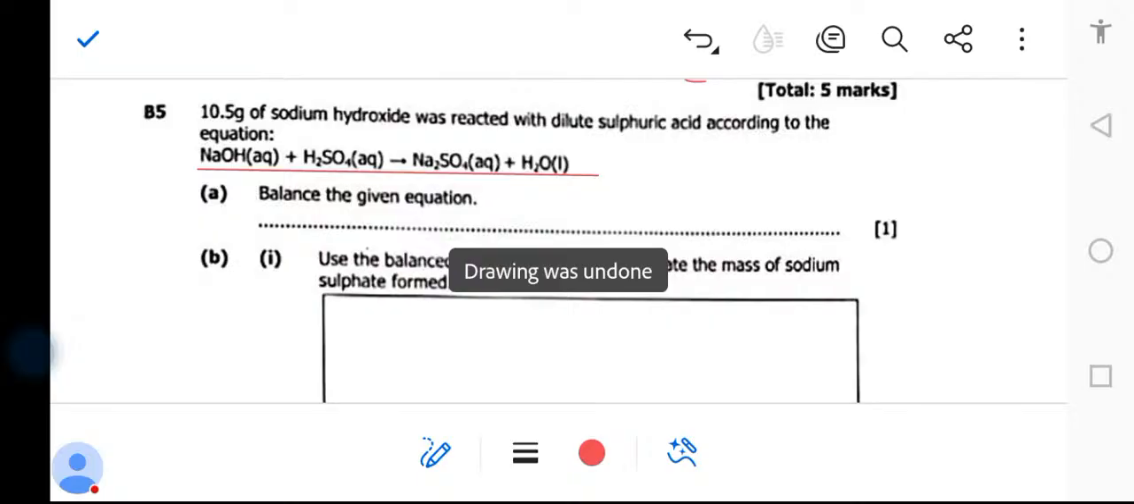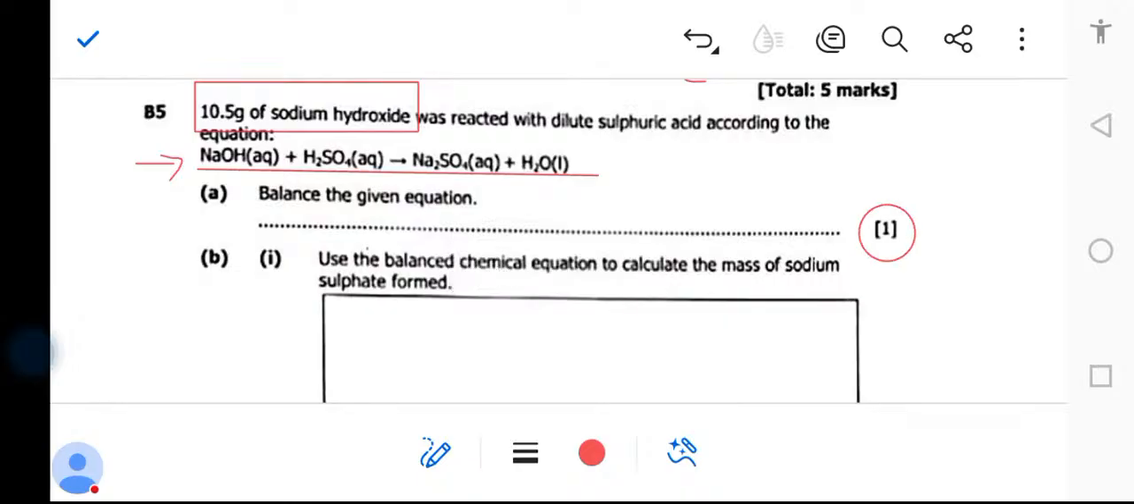Okay. Now, 10 grams of sodium hydroxide. So sodium hydroxide here, this has been given already, the mass, which is 10 grams, then was reacted with dilute sulfuric acid according to the equation. So the first question saying balance the equation, it was just 1 mark. How do you balance? You make sure the atoms are equal.